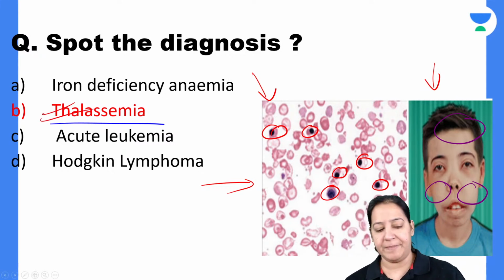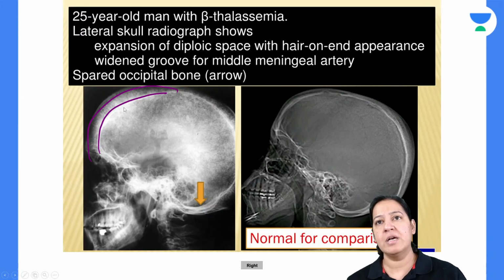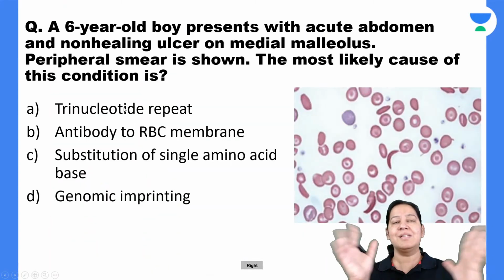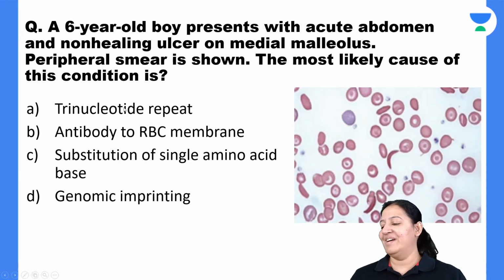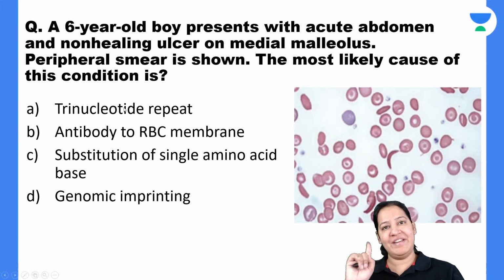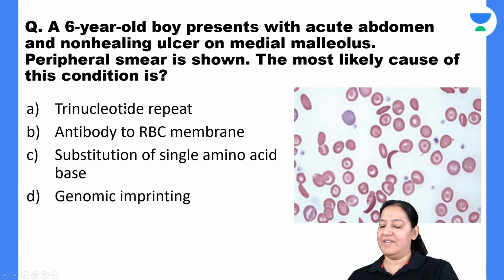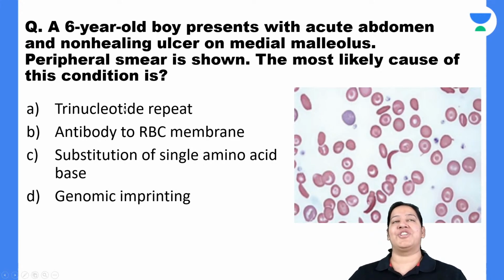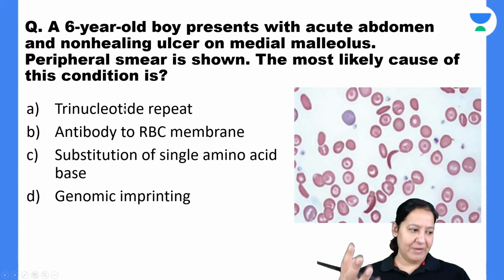Everyone give me a thumbs up. Everyone means everyone. You got my point? So let me proceed to the next question. This is the next question in front of you. Everyone, please read the next question and tell me what is the answer. Coming to the next anemia. So till now we have done two questions. One is on megaloblastic anemia with details. Second is on thalassemia with details. I am coming to the third question. So the third question is in front of you. Let me read the question for you.